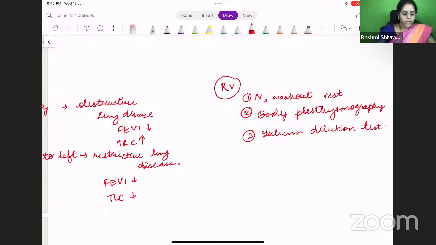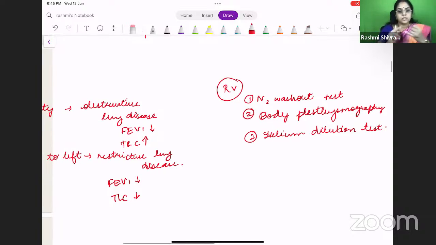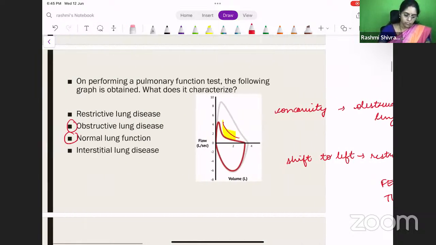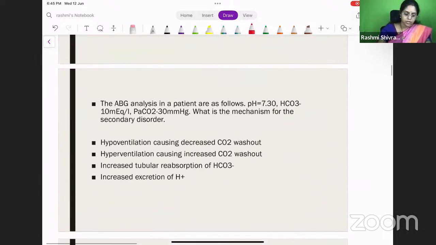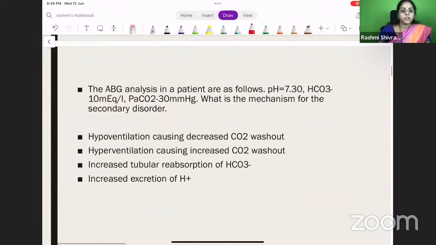So I have covered quite a few MCQs here. What happens when there is an obstructive lung disease? What happens when there is a restrictive lung disease? And what are the tests to measure the residual volume? Out of this, the best one will be body plethysmography, right? Okay. So let's move on to the most important topic, which is ABG, which is frequently asked. Every year you have at least one question based on ABG, right? So coming on to ABG.